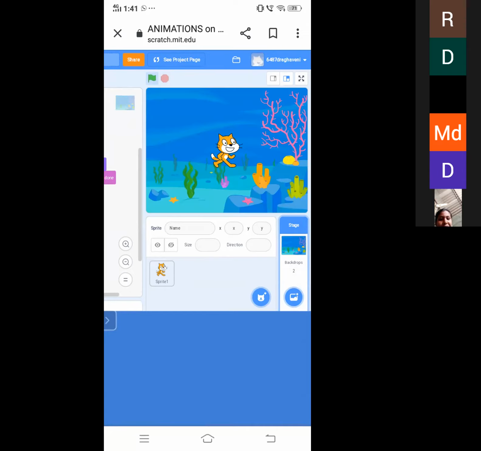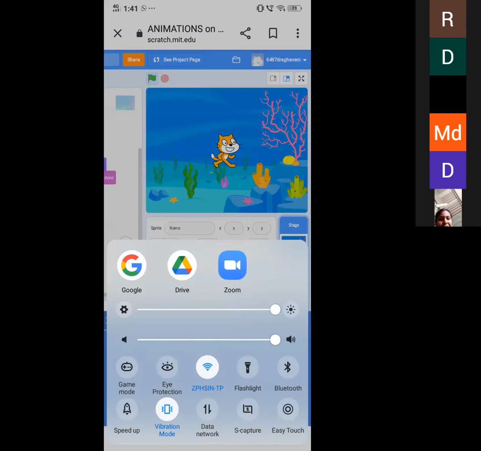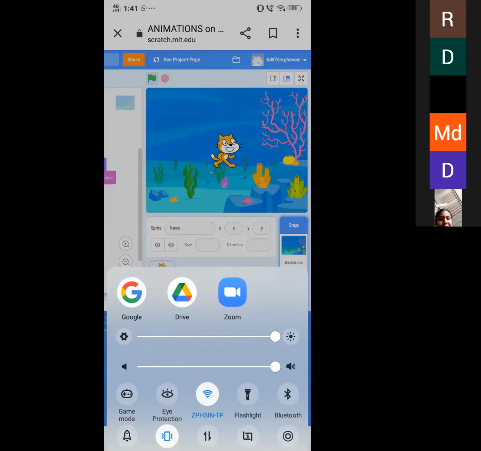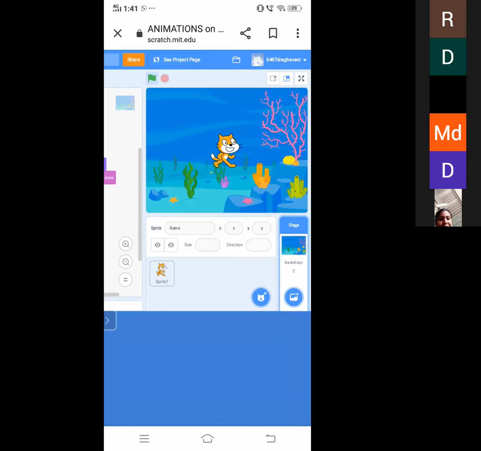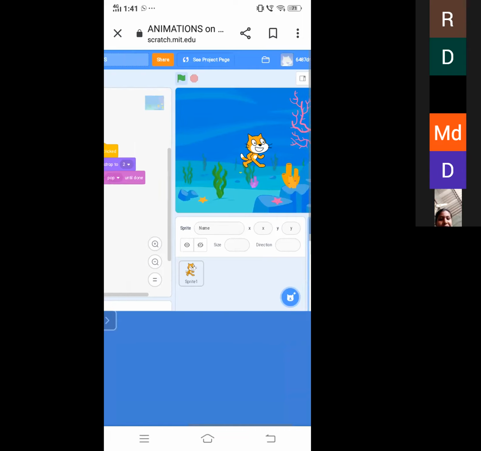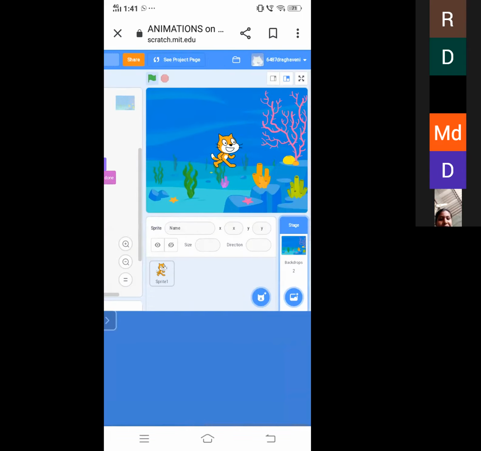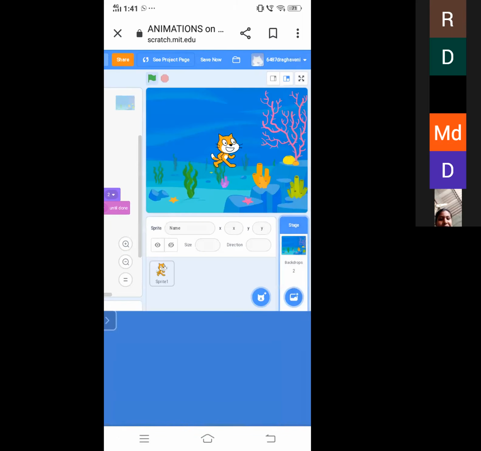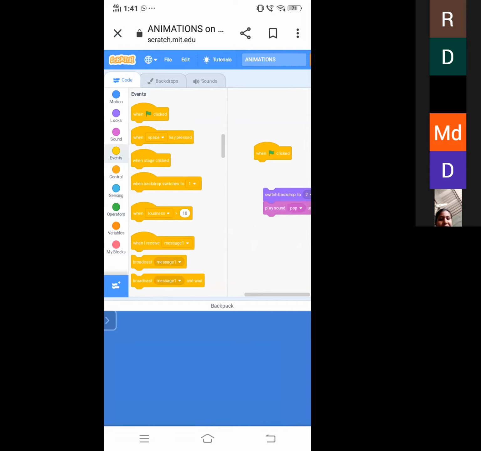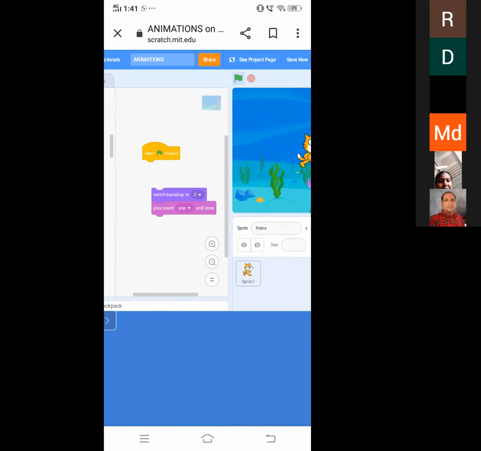Yes. I will show. Now you can listen to the sound. So now the functioning will happen. So we have to use this event block to start any project. If we don't, there will be no programming.